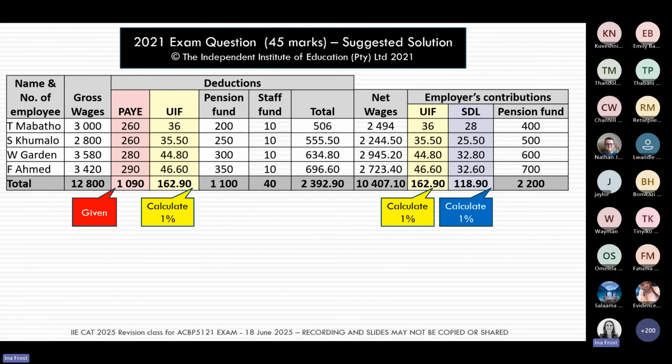SDL, we'll also expect you to know how to calculate. And again, that is 1%, but this time it's 1% of the SDL or pay as you earn remuneration. And again, we have to give you the remunerations. You just have to know that you need to do 1% of each of those numbers.